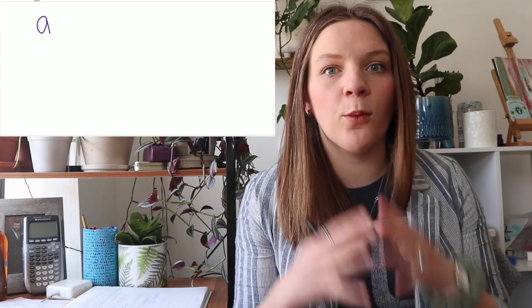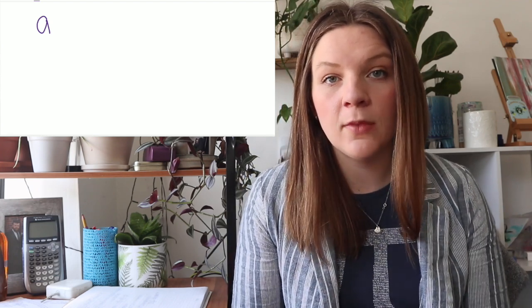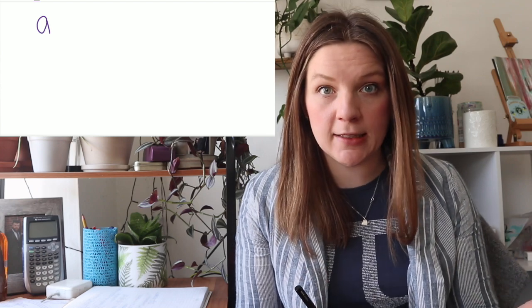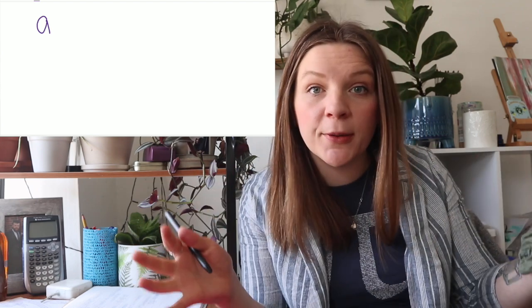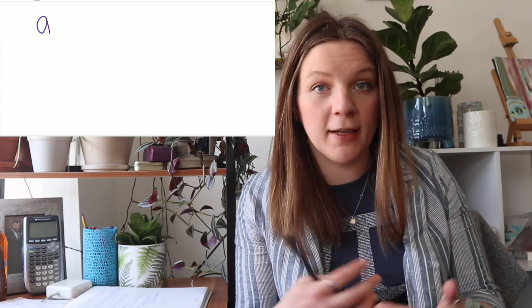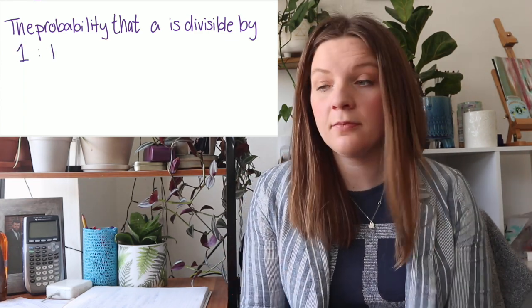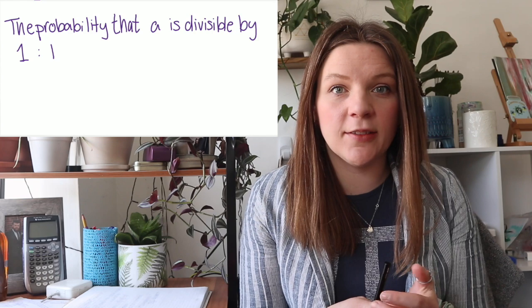Suppose you take some number, we'll call it a, and we'd like to know what a is divisible by. Well, we can look at the probabilities. So there is a 100% probability that a is divisible by 1, because every number is divisible by 1. So we say that it has a probability of 1. Now, what is the probability that a is divisible by 2?